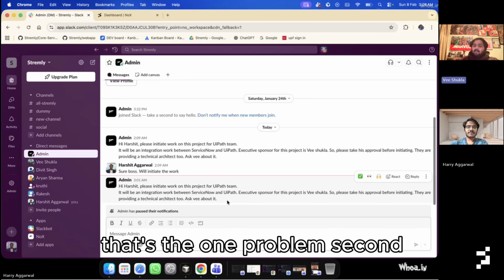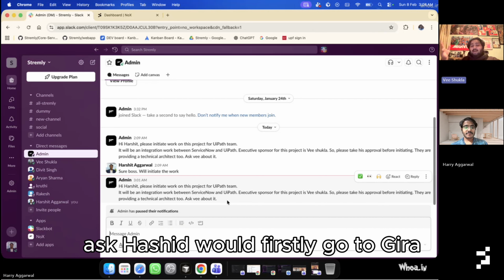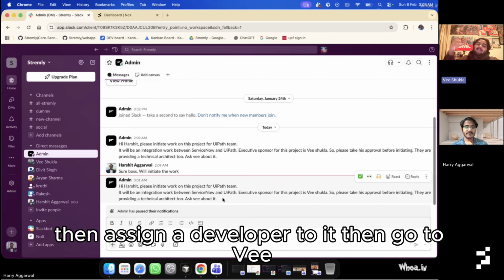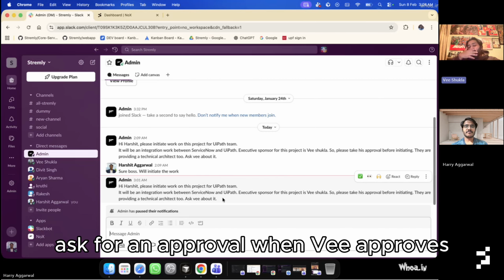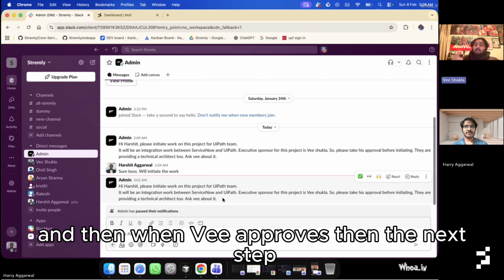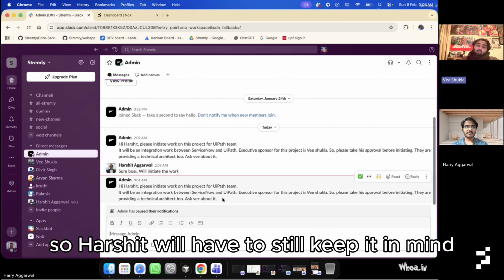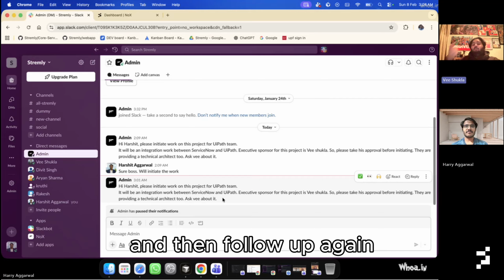That's the one problem. Second, what would the next step be? Harshit would reach out to V. Harshit would firstly go to Jira, create a story for it, then assign a developer to it, then go to V and ask for an approval. If V doesn't approve, then Harshit will have to follow up with them. And when V approves, the next step is he's going to ask who is the architect for it. Then again, we might take a little time. So Harshit will have to still keep it in mind and then follow up again.